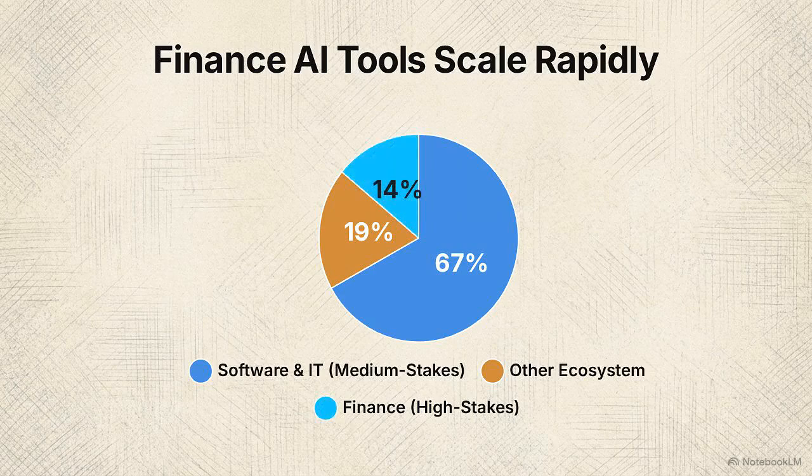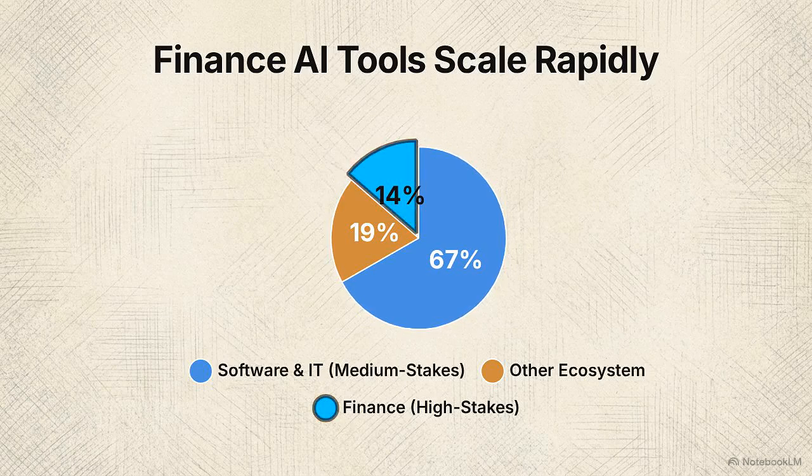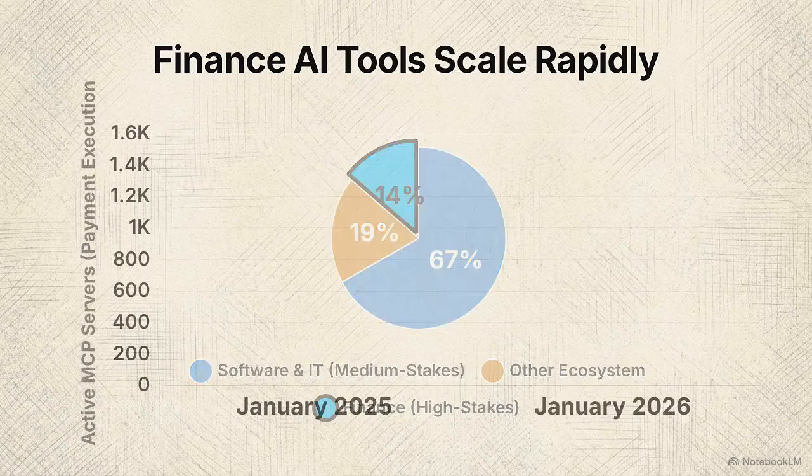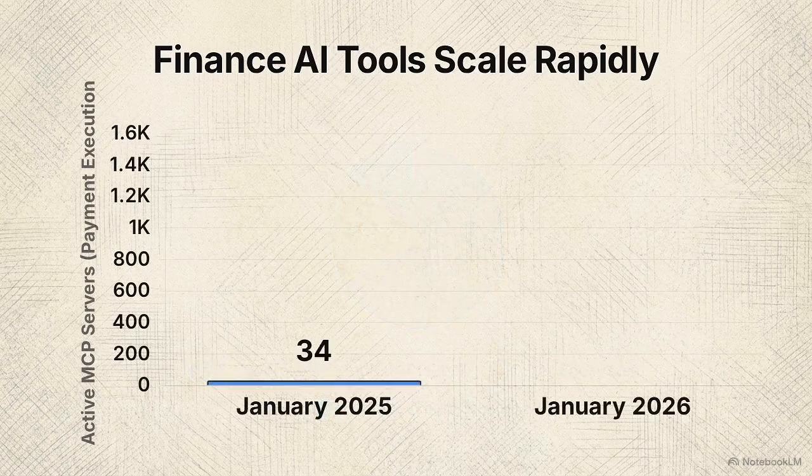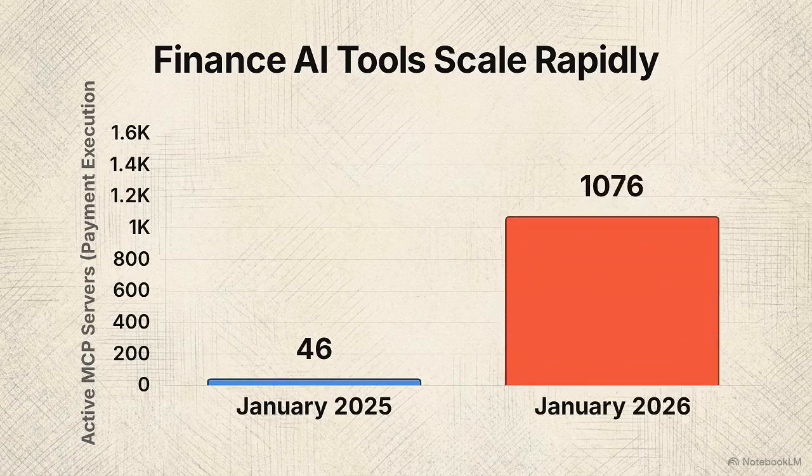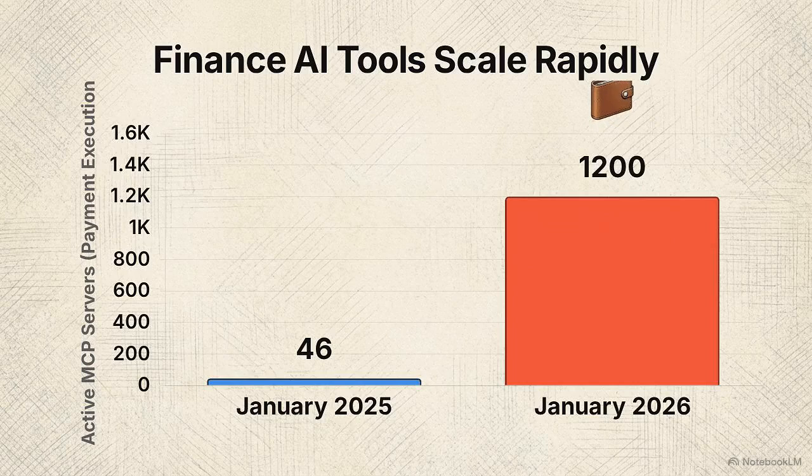This pie chart maps the ecosystem by industry. Software development tools account for 67% of servers. Federal ratings classify these IT workflows as medium stakes, but hiding within the remaining data is an anomaly. A 14% slice is dedicated to finance. The financial sector breaks the safety pattern, targeting high-stakes occupations like accountants and traders.